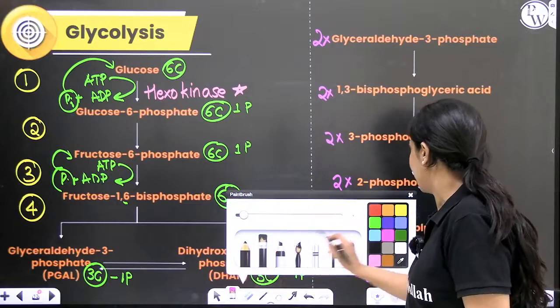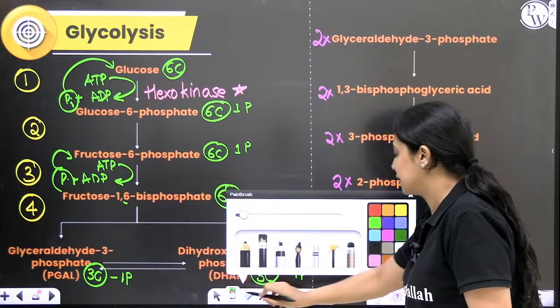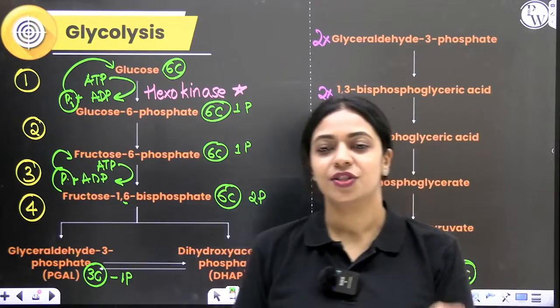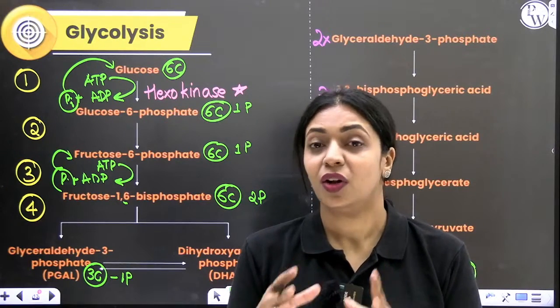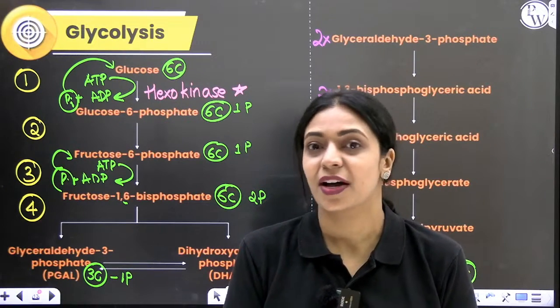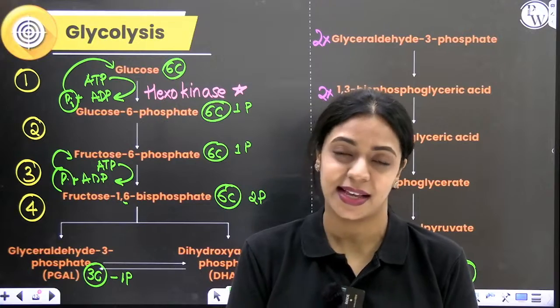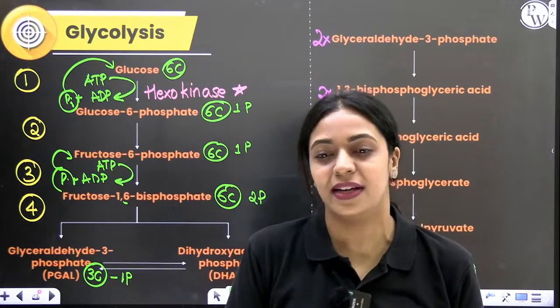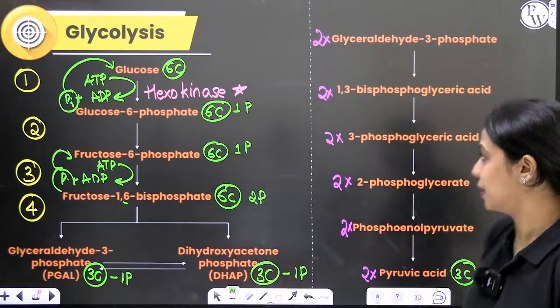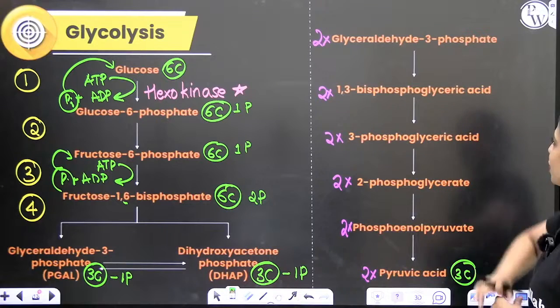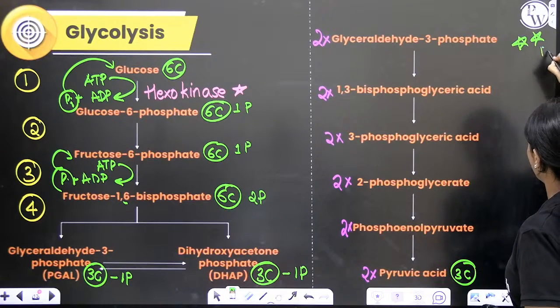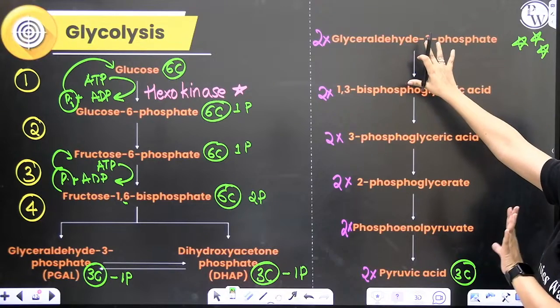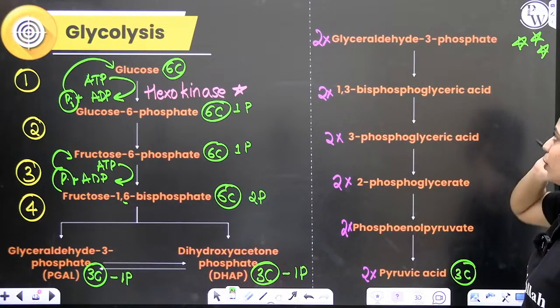In the beginning of the lecture, I mentioned that partial oxidation will happen. Right? Has partial oxidation happened so far? Has oxidation happened in any of these steps so far? It hasn't. In this step, oxidation will happen. This is a very, very important step, so keep this in mind. A lot of things are going to happen in this step. 3 very important things are going to happen.